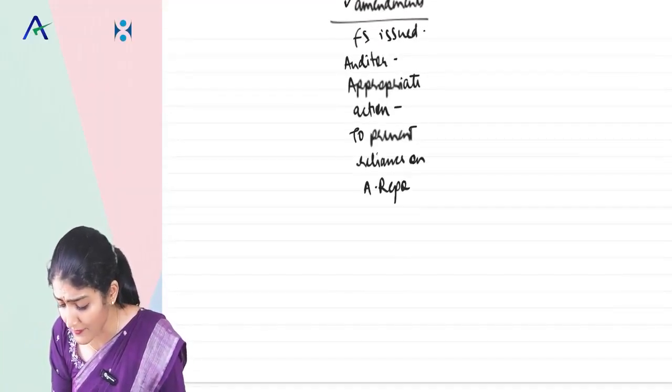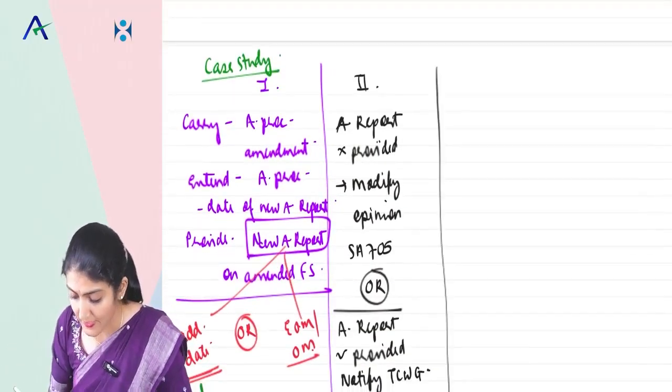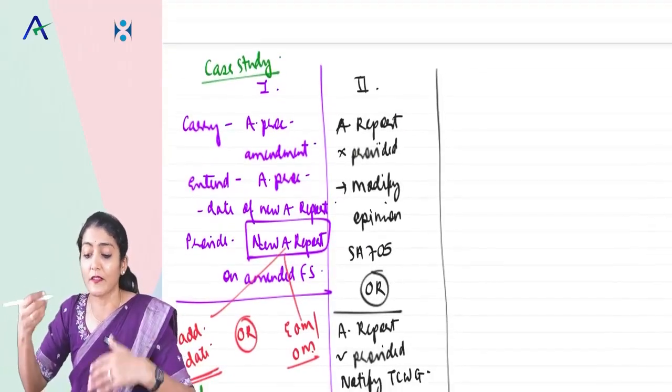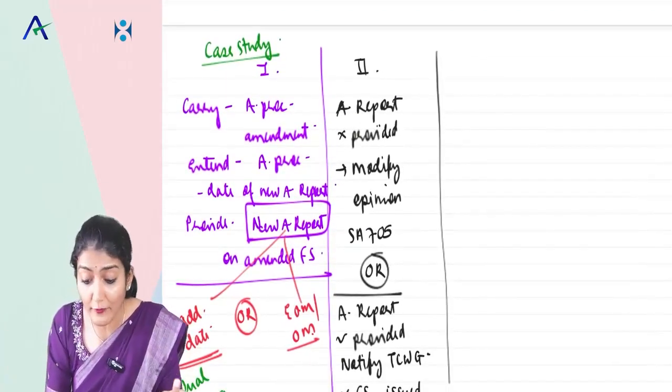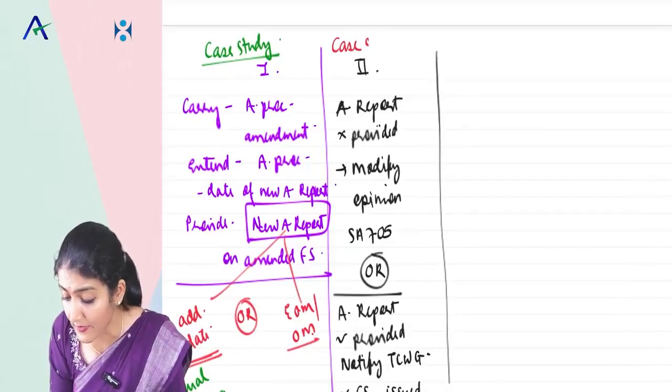So the rule is very simple. Management, you should take the necessary steps. If management does not take the necessary steps, then auditor, you need to take the necessary steps. So here we have two situations. Again, can this be the next possible case study in the exam?